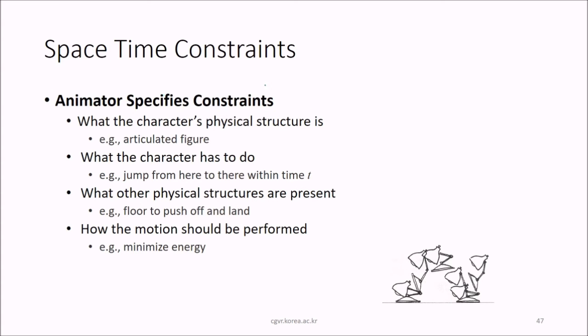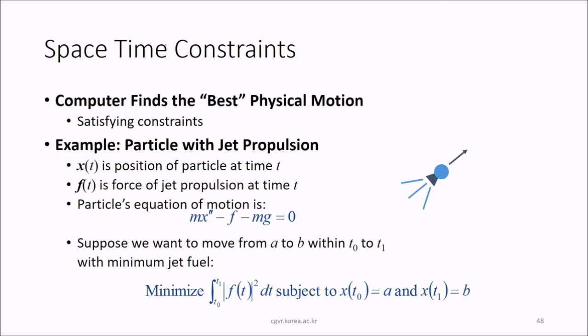So there are certain space-time constraints. The animator always tries to constrain and will specify the constraints. That is, what the character's physical structure is, for example, an articulated figure. What the character has to do, that is, jump from here to there in a certain time t. What other physical structures are present, like a floor to push off and land, etc. How the motion should be performed, like either to minimize or maximize the energy. In these space-time constraints, the computer finds the best physical motion, satisfying the constraints which the animator has imposed.